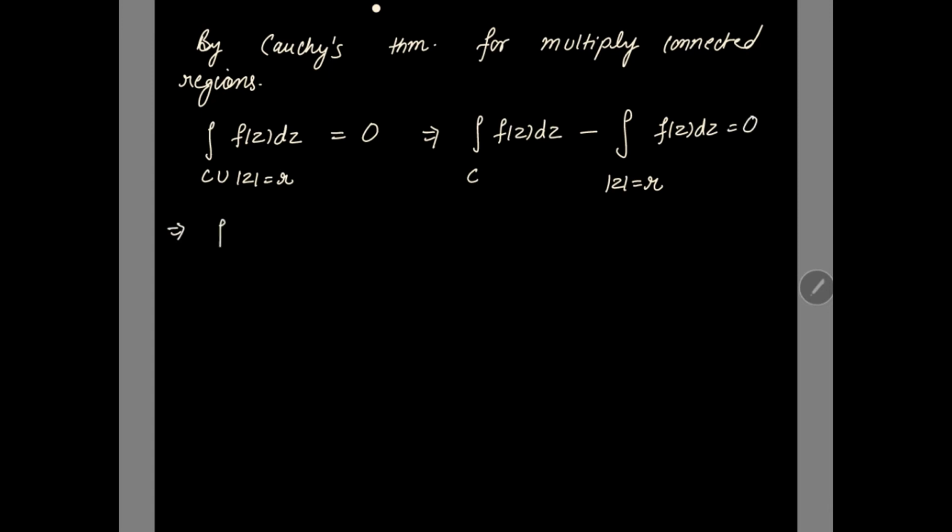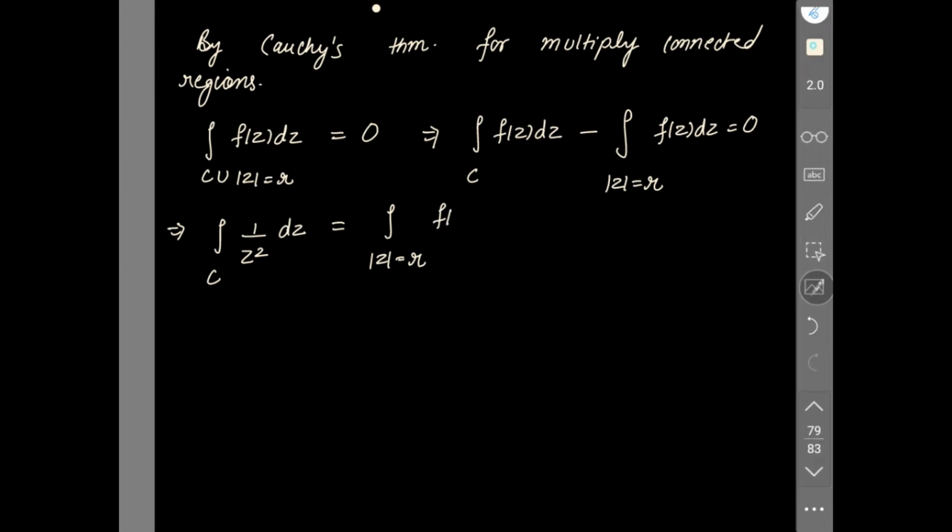which further implies, what is f(z)? 1 over z squared dz. Taking this integral on the other side, this is then equal to the integral over |z| = R of 1 over z squared dz.